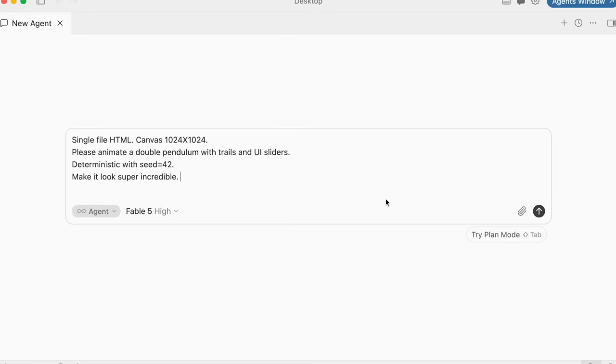Now for our next prompt, let's see if you can actually make a double pendulum. So this is going to test its physics, its thinking ability and its execution ability. I've also told it to make it look super incredible, so we're going to be able to test the UI and how it can make super attractive applications as well. So let's hit enter and we'll be back when Fable-5 has built our entire application for us.